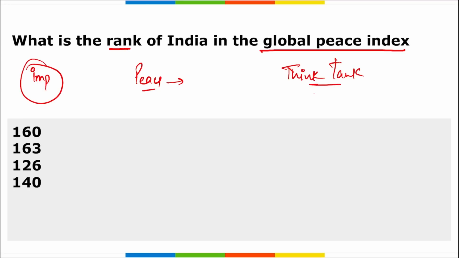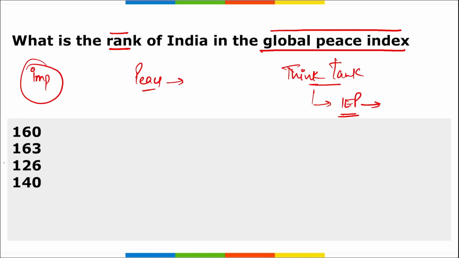What is the name of that think tank? It is your IEP, that is your Institute for Economics and Peace, correct? I repeat, Institute for Economics and Peace released this Global Peace Index, right? Now the next question is, what is the rank of India in this index?